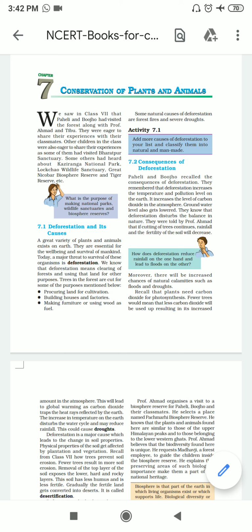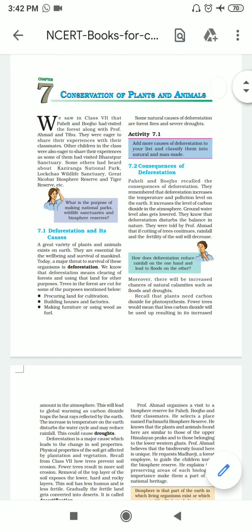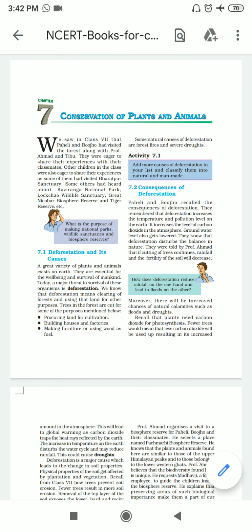Then there are some natural causes also of deforestation, that is forest fires and severe droughts. Forest fire, as you know, recently occurred in Australia. Forest fire is really a disastrous thing which can happen to any place or to any forest.